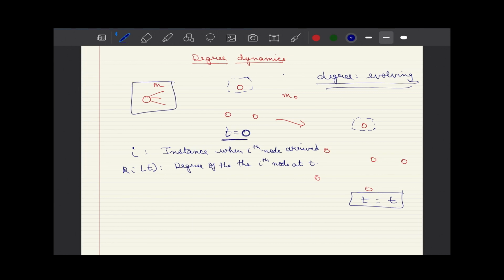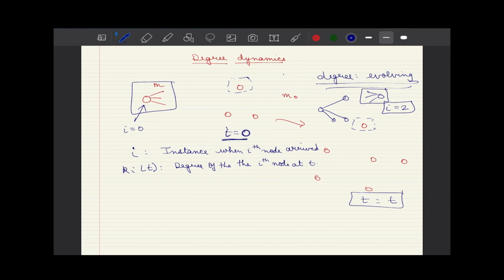For example, in this case, when we are at the initial stage t equal to 0, this node has arrived at i equal to 0, and in the next time step we would again have a similar scenario where these nodes, let us say, join to this incoming node like this, it connects to all of them, and then you see that one more new node is coming. So in this case, this node will be identified by the notation i equal to 2. These two are important foundations in terms of notation definition, because everything will revolve around them as we move forward.